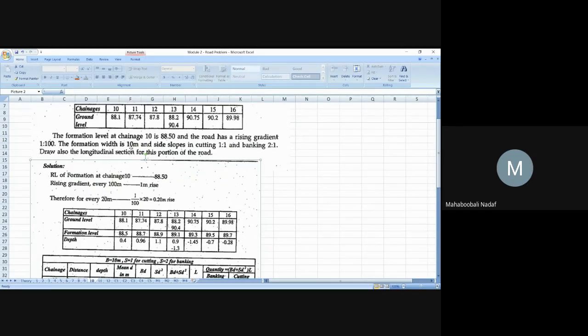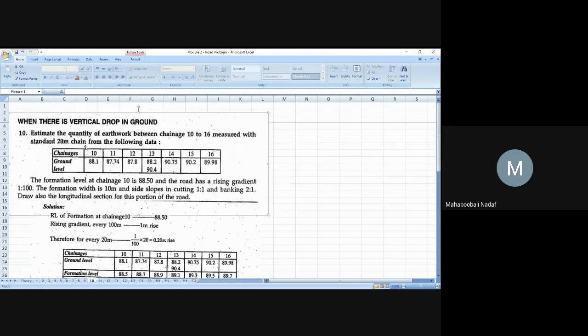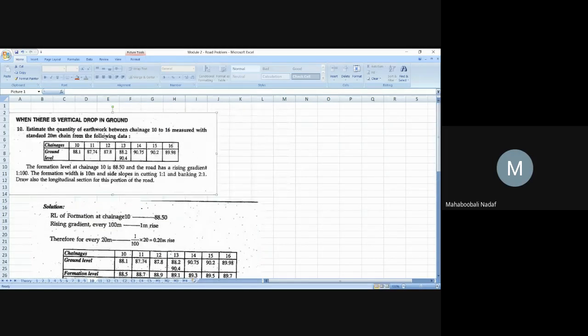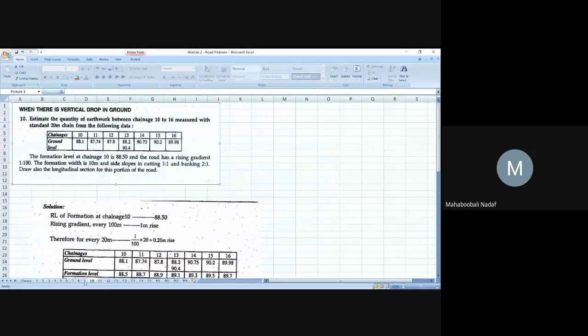The formation width is 10 meters, capital V. Side slope 1:1 in cutting, that is S equal to 1 in cutting, and 2:1 in banking, that means S equal to 2 in banking. Draw the longitudinal section also. We'll start doing this one. I will do it, please simply sit and watch carefully.